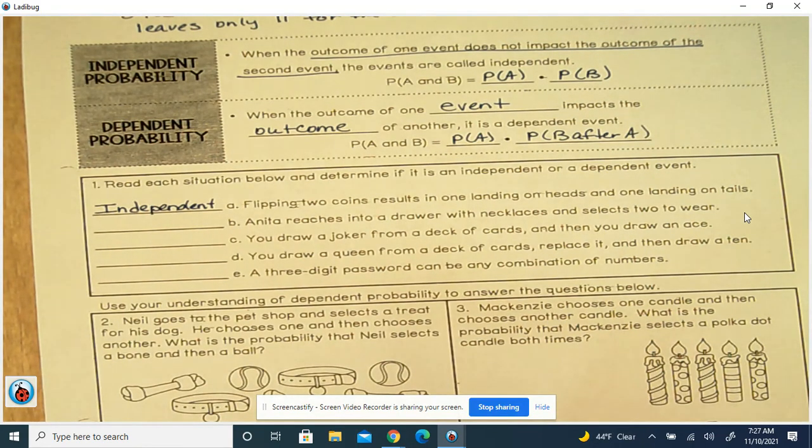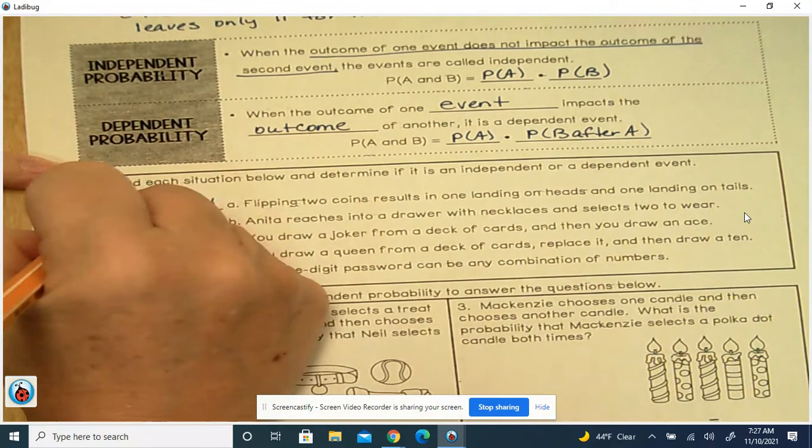Anita reaches into a drawer with necklaces and selects 2 to wear. So let's say for instance there are 6 necklaces in the drawer. Anita reaches in and picks one, that only leaves 5 necklaces. So the result of the first one does impact the second one. So that's dependent.